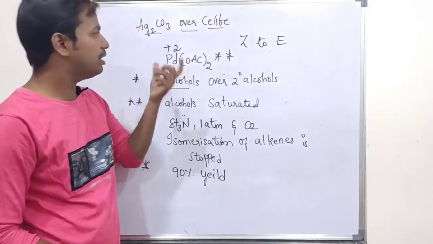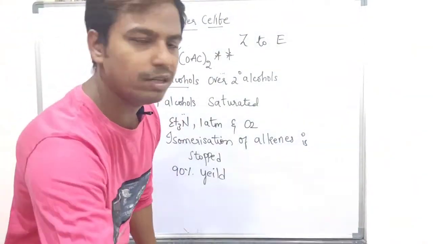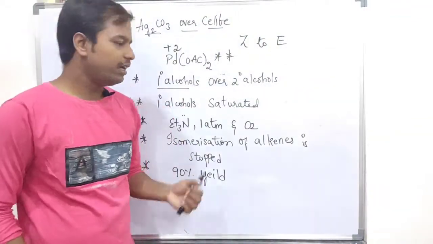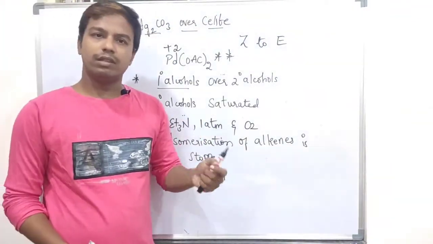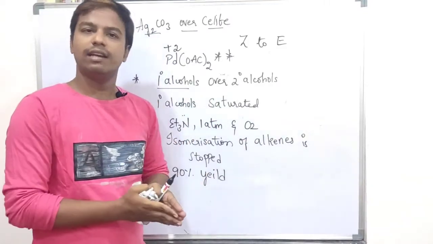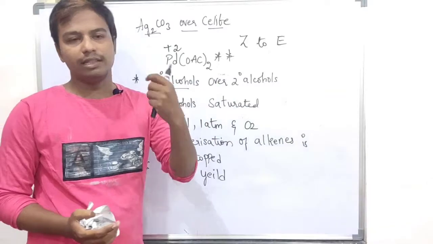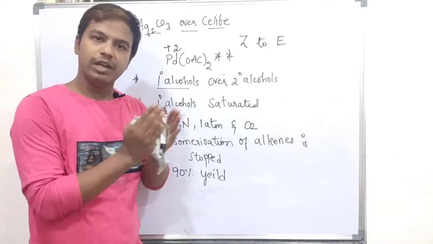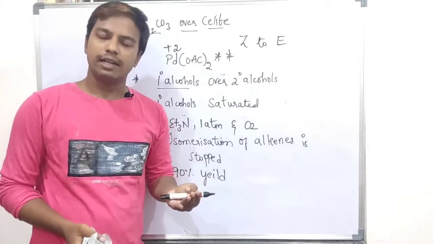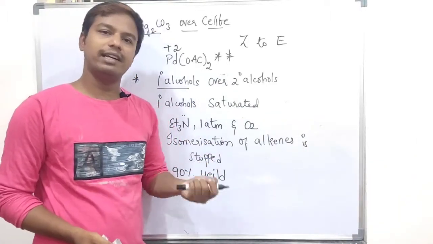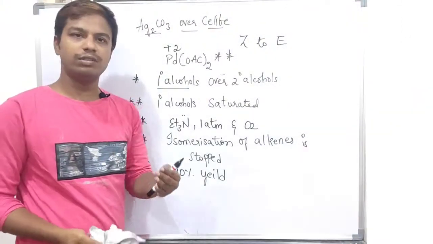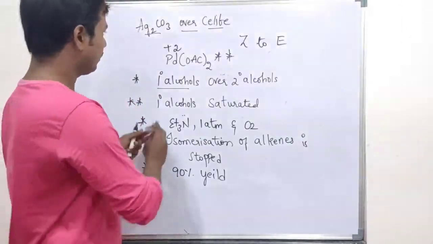Now we will move on to silver carbonate. I can take examples and explain, but everybody knows that primary, secondary and tertiary alcohols, you can apply this. In a separate video I will specially cover the problems on all these reagents which were asked in previous exams like CSIR NET, SET and GATE, and we will try to solve them. Now I don't think I have to use different kinds of examples.